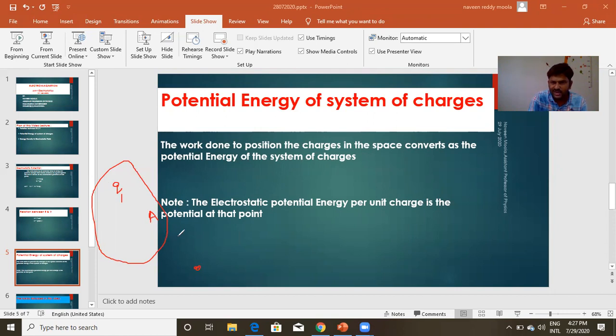Now I need to do work against the field established by Q1. So to bring Q2 here, I need to do some work. That work is the potential energy of this system of charges. Now using this, we'll derive potential energy.